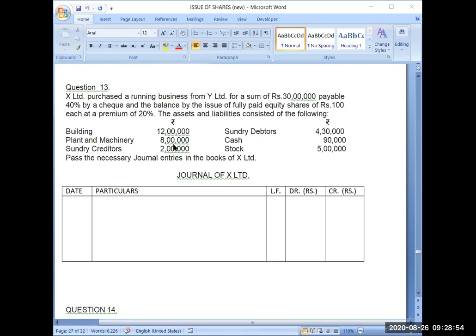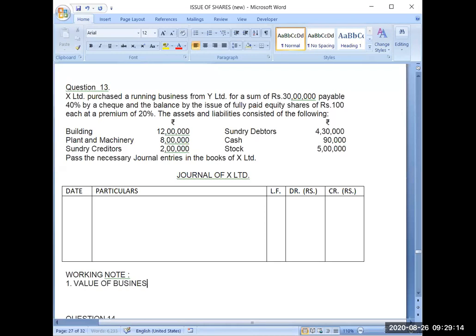Now, value of business is how much? I should make a working note here. Value of business is equal to assets minus liabilities.